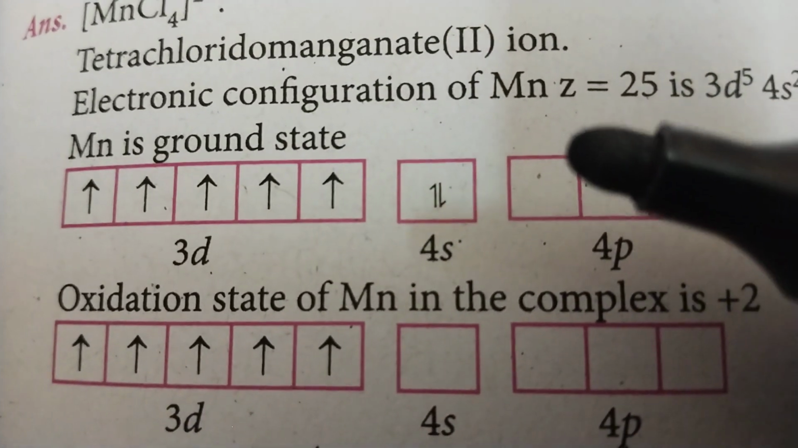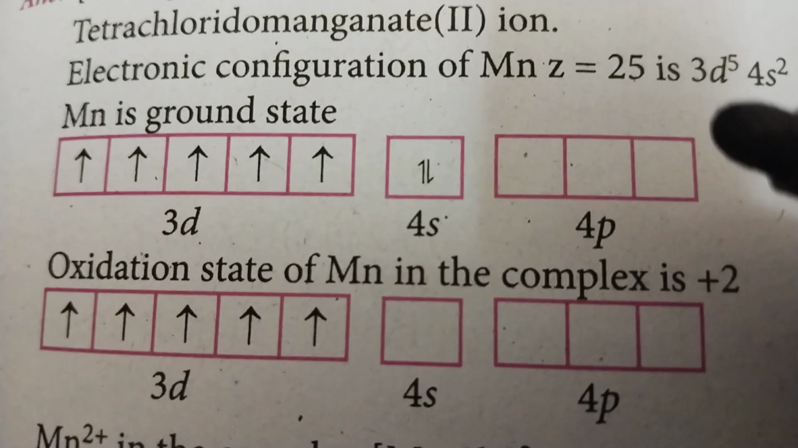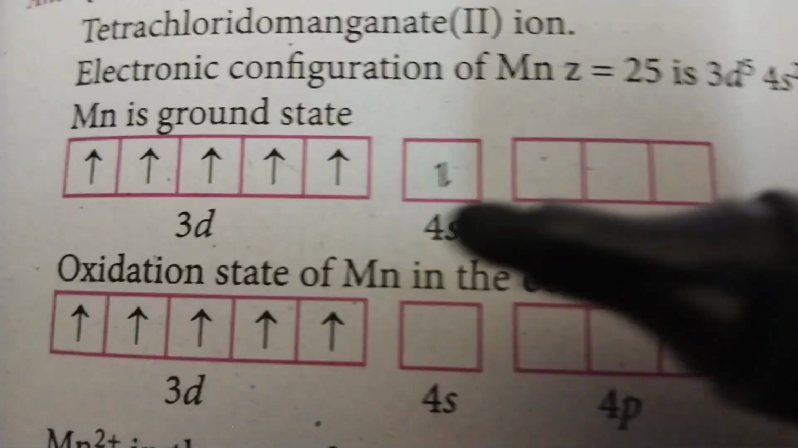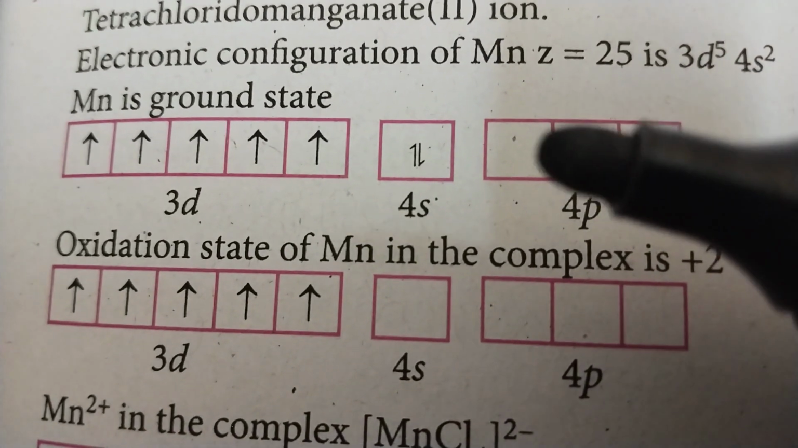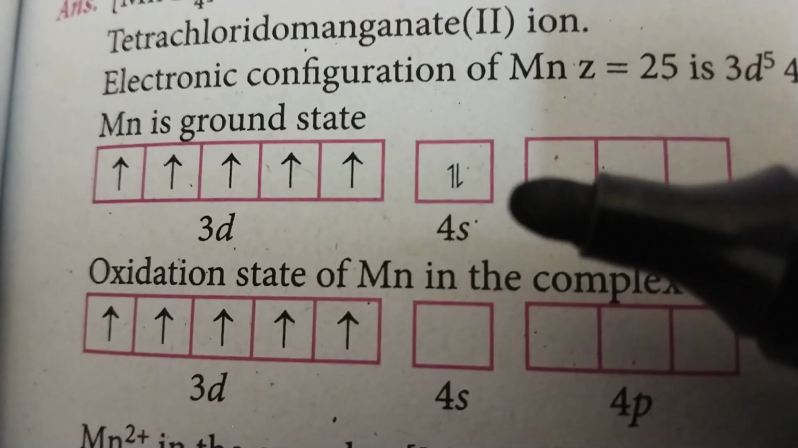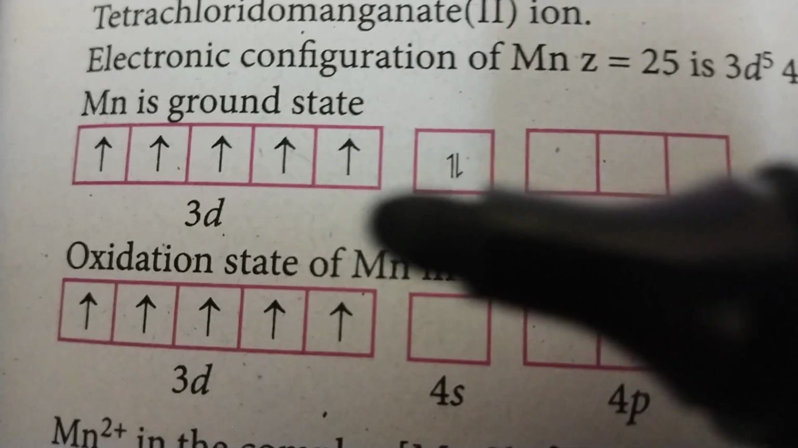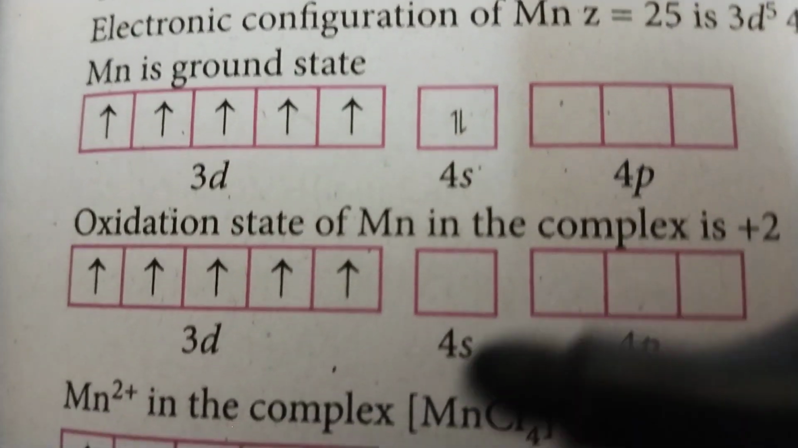Electronic configuration, you know, manganese atomic number 25, 3d5 4s2 configuration. Ground state, we can write 3d5 4s2. Okay, 4p no electrons are there, empty orbital. 4s pair is there. 3d unpaired electrons are there. 4p no electrons are there.